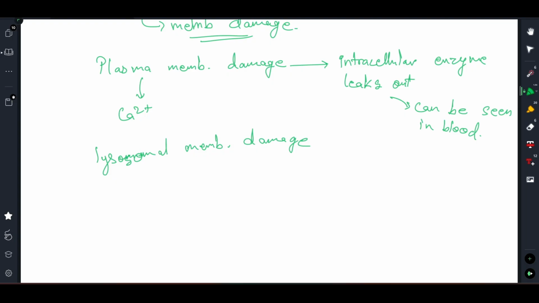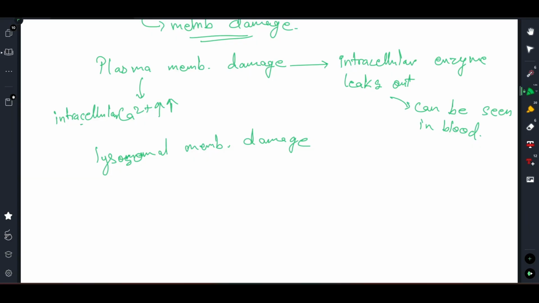And as intracellular calcium has also increased, it might lead to activation of some of those lytic enzymes, which will lead ultimately to trashing of the cell, right? So this can be one thing happening there.